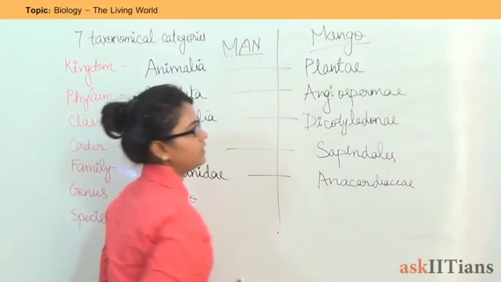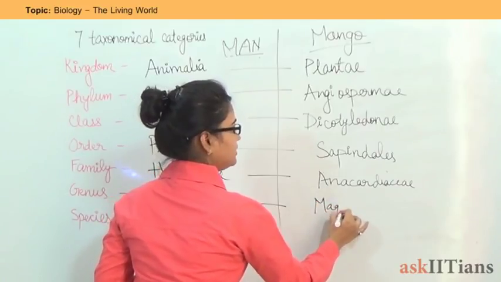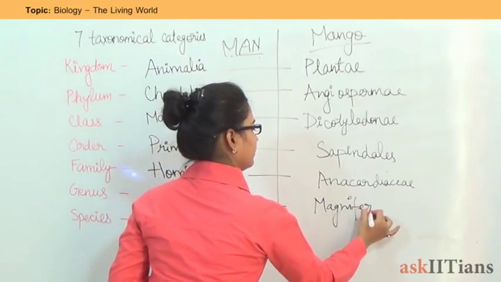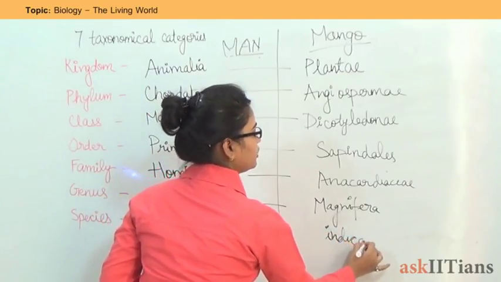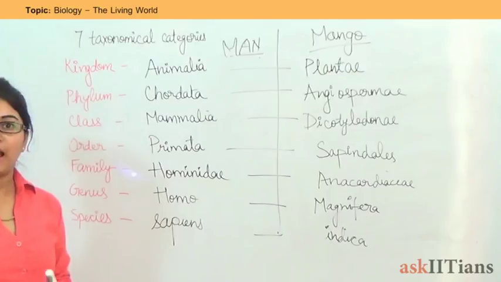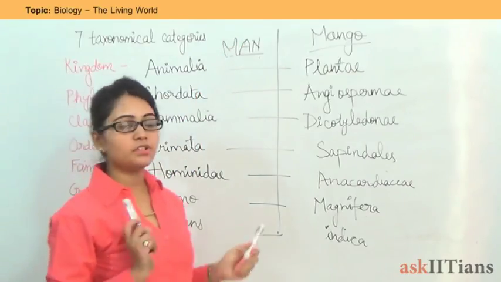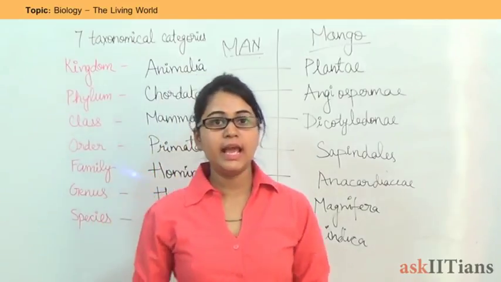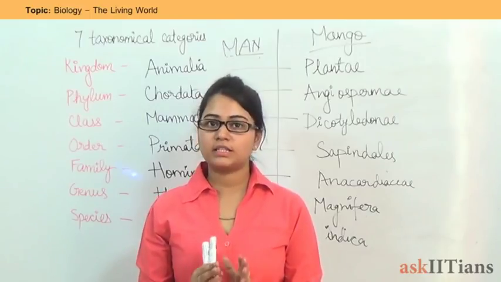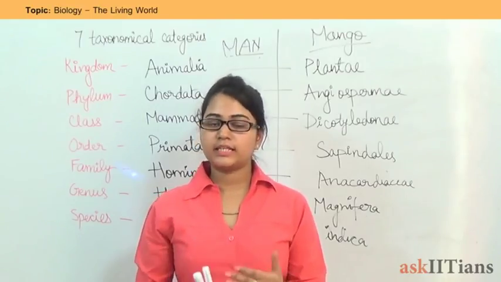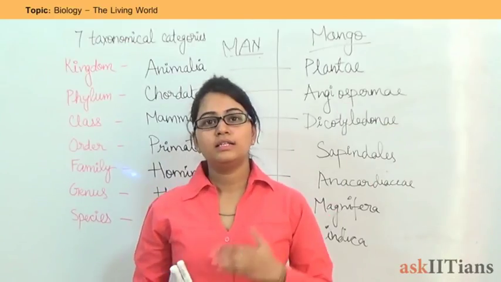And at the end comes Mangifera, the genus, and indica, the species. So this is how a plant is classified under 7 taxonomical categories. So this was all about the lecture of today. In today's lecture we have discussed various taxonomies, categories, nomenclature and revising from the back, systematics and the